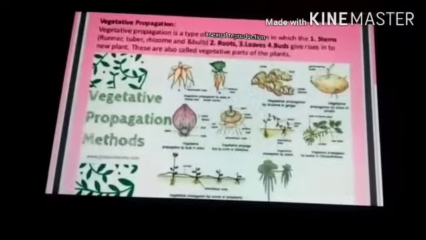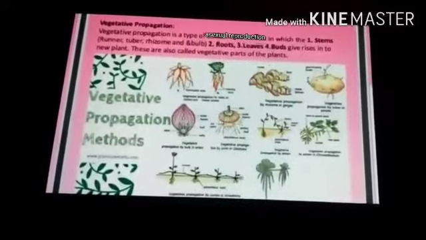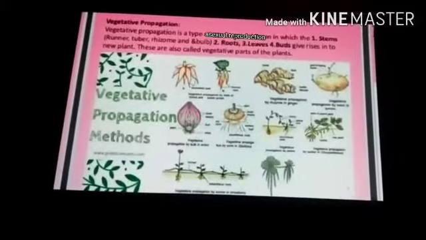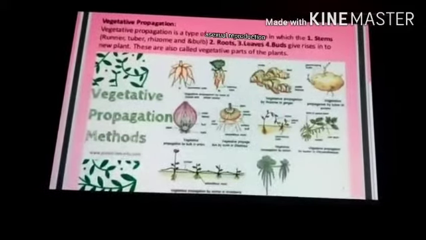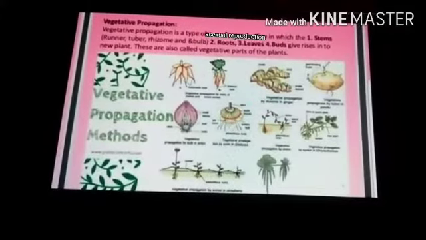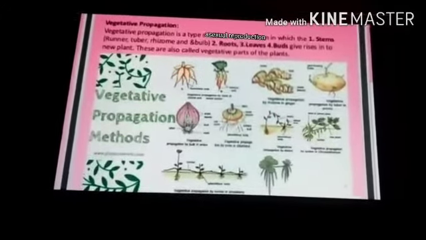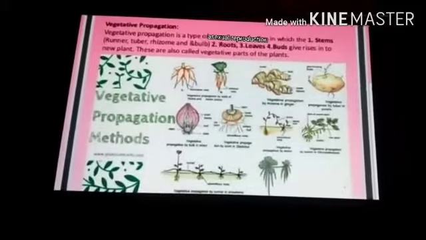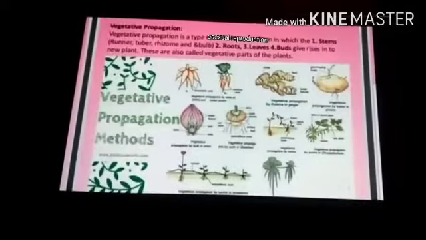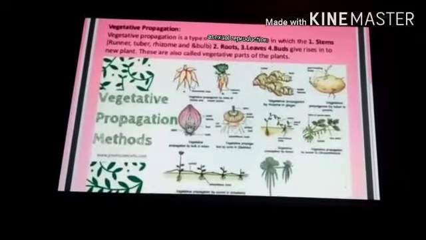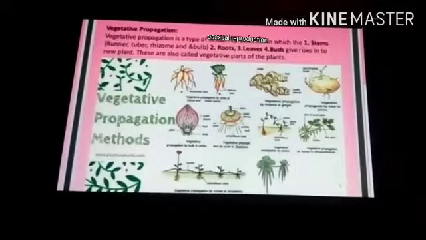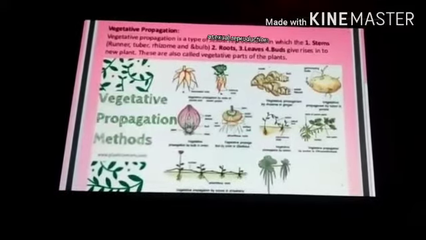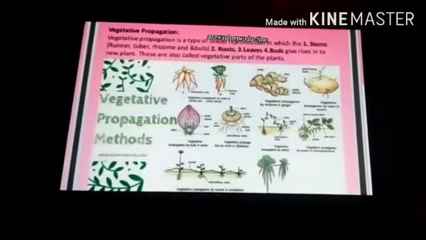Hello dear student, we are dealing with bio chapter number 8, how do organisms reproduce. We were studying the different types of asexual reproduction. In this, we have done with fission, fragmentation, regeneration and budding. Today we are going to study vegetative propagation and spore formation. Let us start with vegetative propagation.